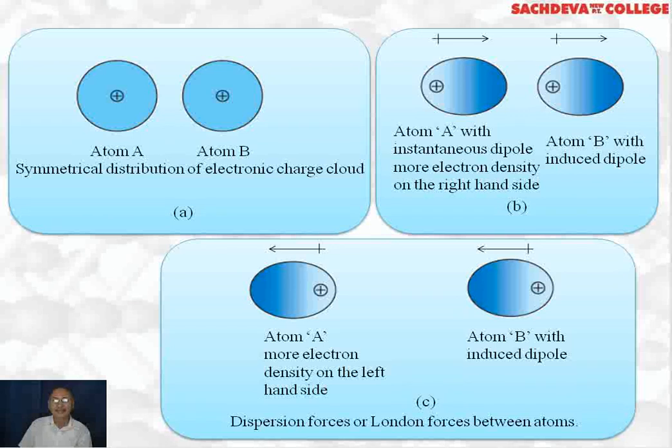The next diagram shows the attraction: atom A with more electron density on the left hand side, and atom B with induced dipole. Now this positive end of atom A will attract the negative end of atom B, and the force of attraction between them can be called dispersion forces or London forces of attraction.